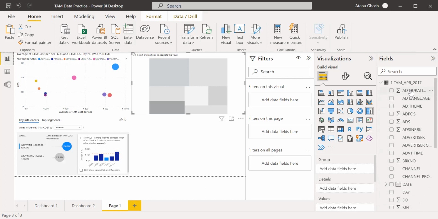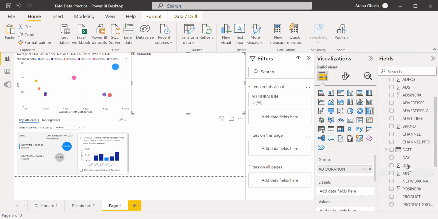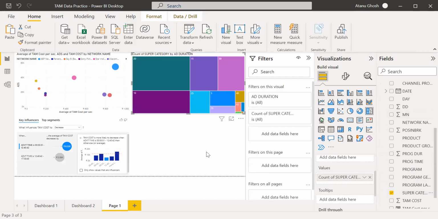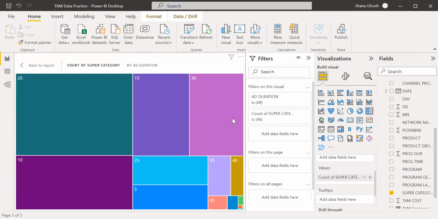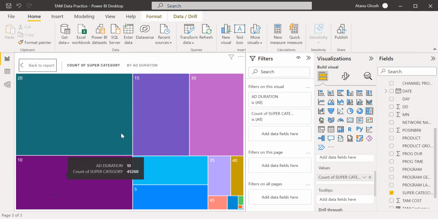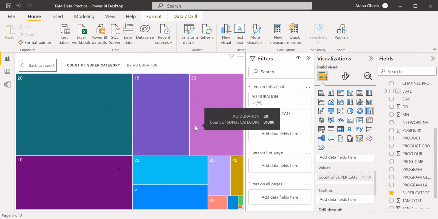Ad duration first, by, let's say, the super category only for the time being. So these are the different ad durations. You're saying that 20-second ad duration is the highest. Okay, so 20 seconds is the highest, then 15 seconds, then 30 seconds, maybe 10 seconds before that. So this is the distribution of the ad duration.